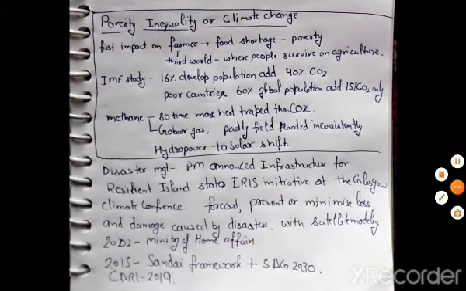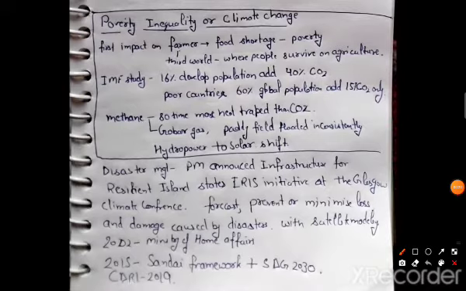Let's say that poverty is the main challenge we have here. The first impact of poverty is on farmers. Farmers are very vulnerable to climate change. How?